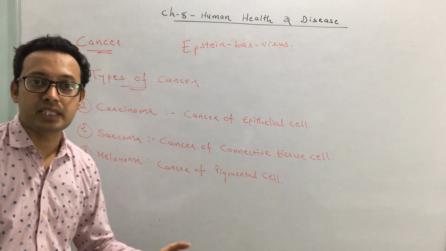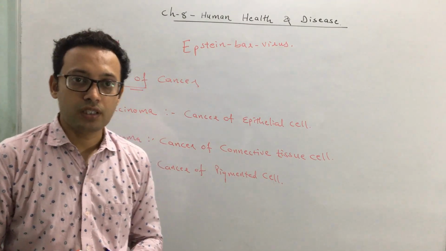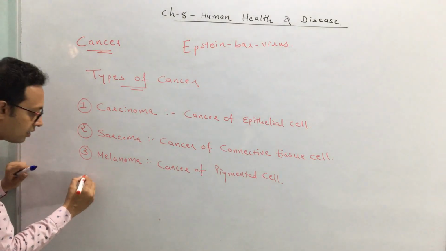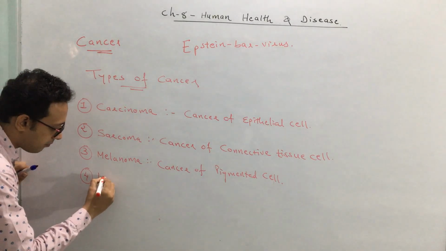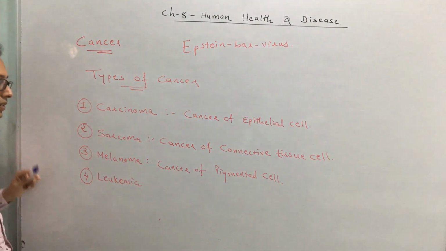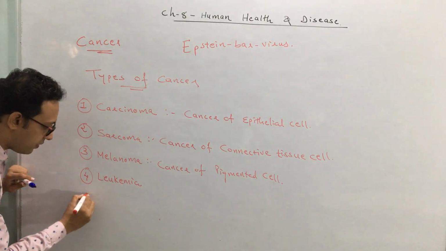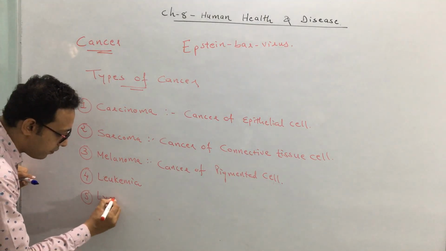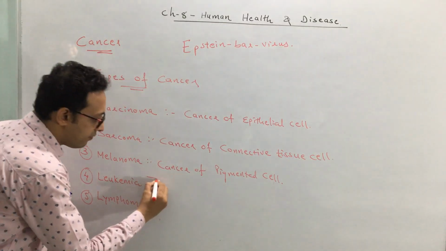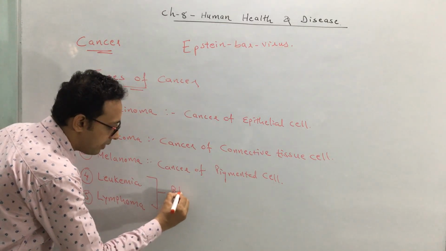So here the example is skin cancer, and UV rays have more capacity to cause this kind of cancer. The fourth one is leukemia, and the fifth one is lymphoma. Leukemia and lymphoma are commonly called blood cancer.